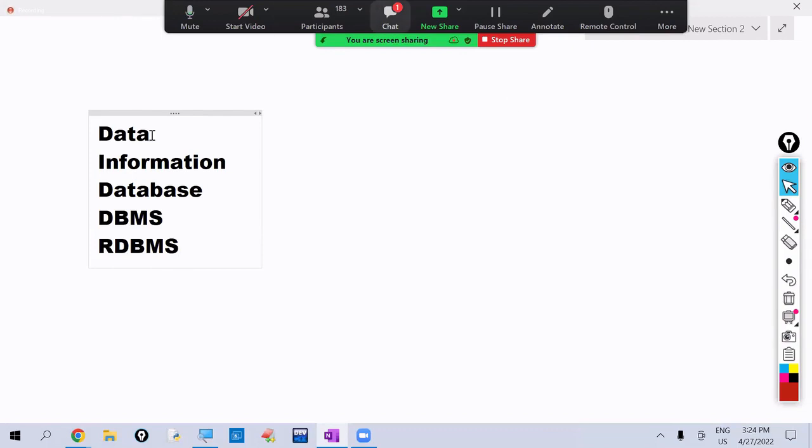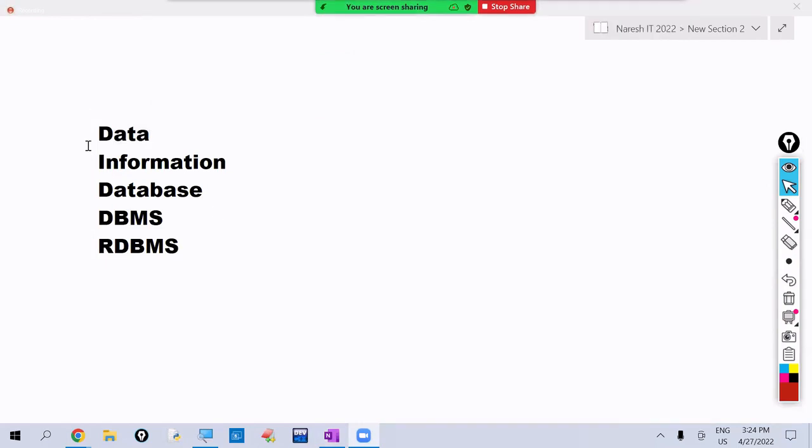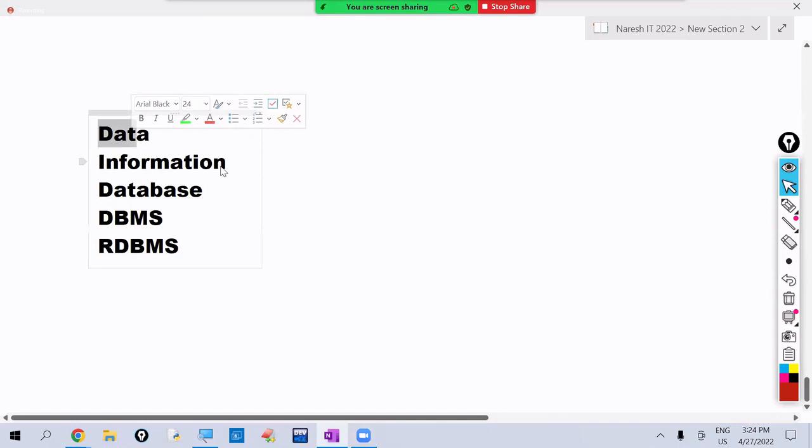Data means the raw collection of facts about people or places or things. It is not in a meaningful form. If the data is in a meaningful form, we call that information. A database is a collection of interrelated data in a meaningful form. To create and maintain the database, we use software that we call the DBMS. If we maintain the database in the form of tables, that is called a relational DBMS.